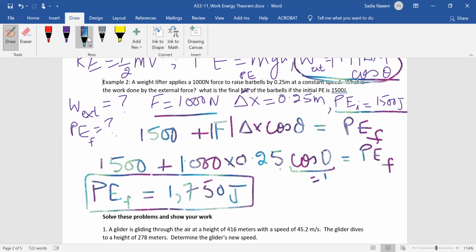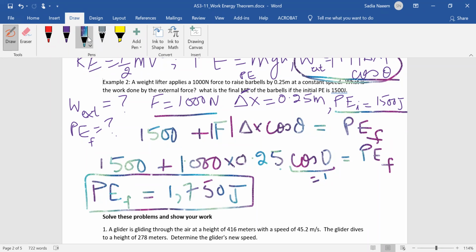Now, if you wanted to find the mechanical energy at the very top, when somebody lifts up a barbell, then they're holding it still at some height. If they're holding it still, then all the mechanical energy is in the form of potential energy. The problem doesn't clearly specify whether it's still moving or not. That's why I just changed it to potential energy.